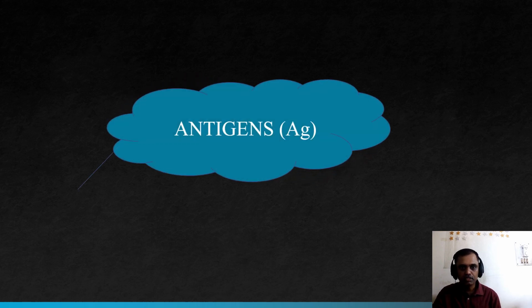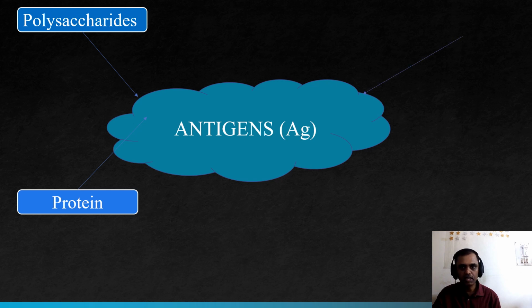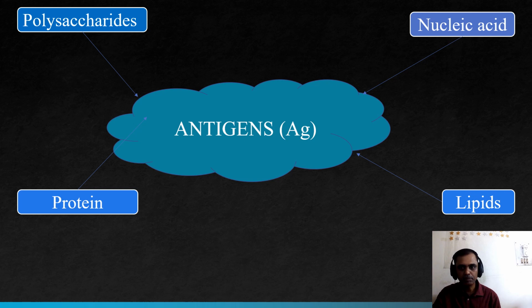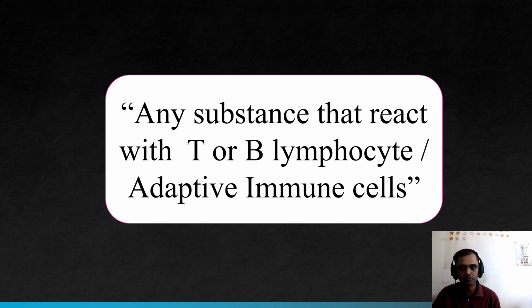Antigens can be protein, polysaccharide, nucleic acid, or lipids. When any antigen attacks the human body, our body will recognize it at four levels: protein, polysaccharides, nucleic acids and lipids. Proteins and polysaccharides are more immunogenic than nucleic acids and lipids.